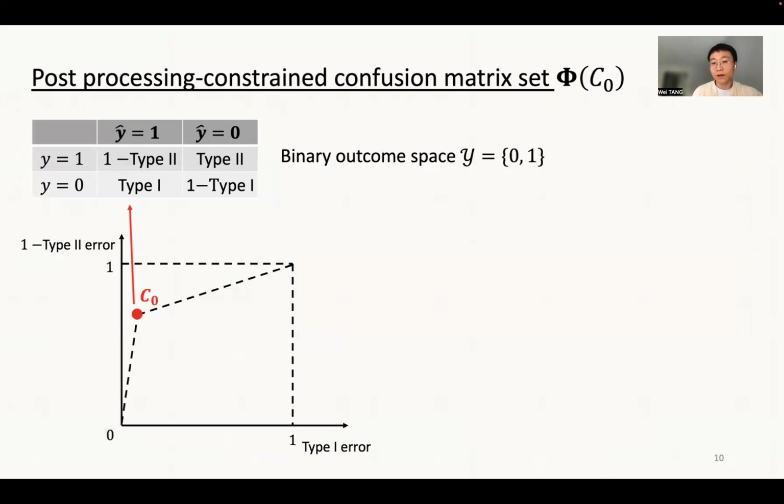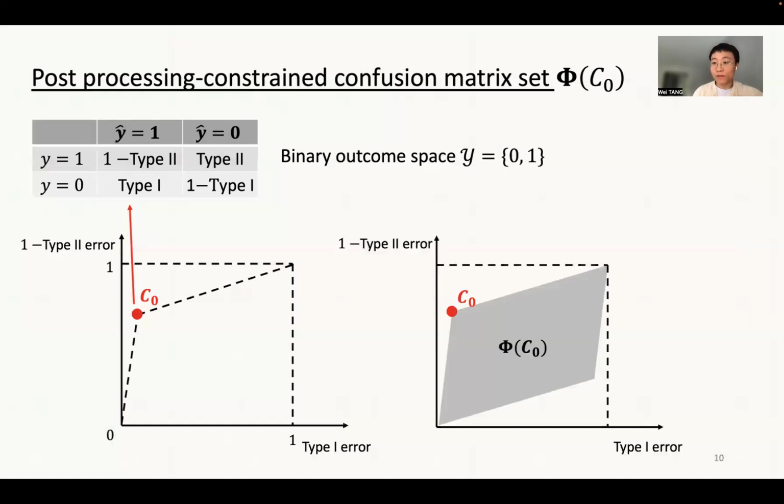Suppose you consider binary outcome predictions, in this sense the confusion matrix will be given by this 2x2 matrix, which captures the type 1 and type 2 error of your prediction. And it can be proved that any feasible post-processing constraint confusion matrix is in this shaded region. Any point in this area can be implemented by a post-processing procedure on the initial confusion matrix C0 here.